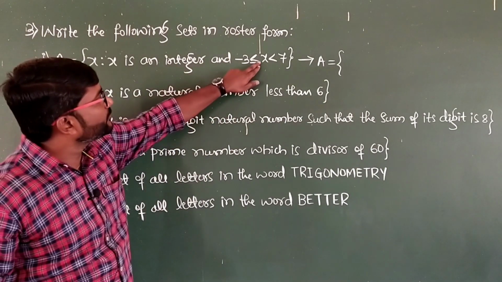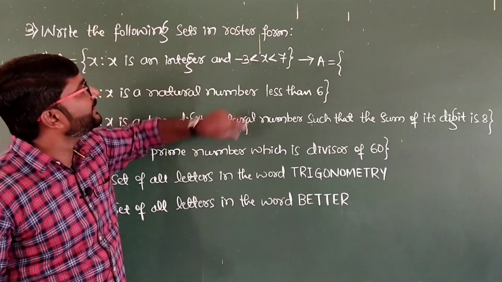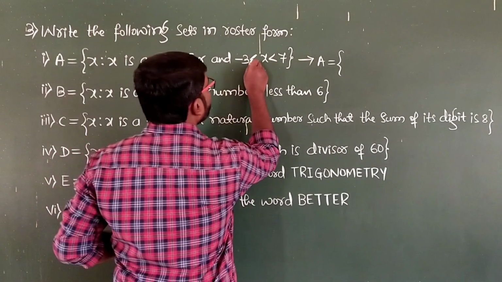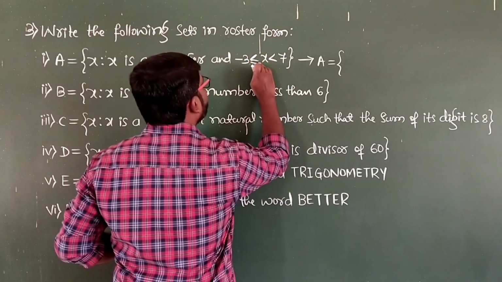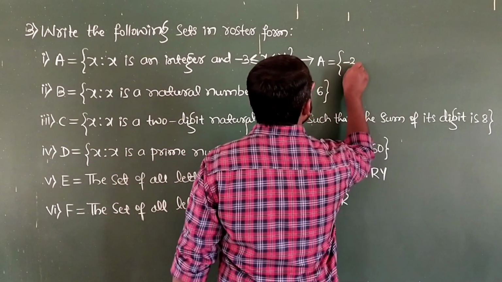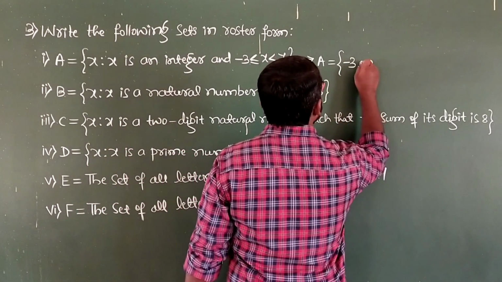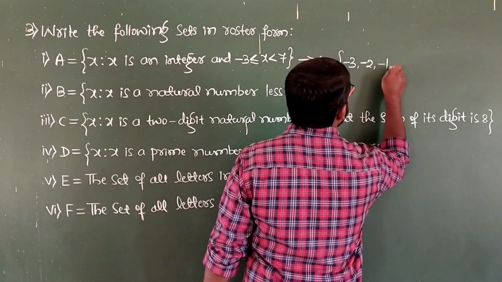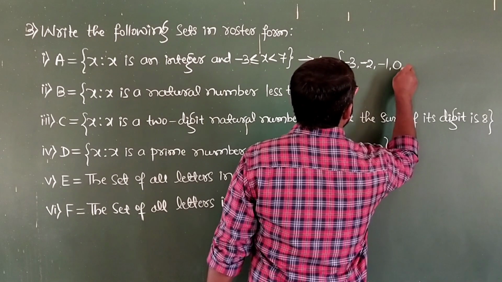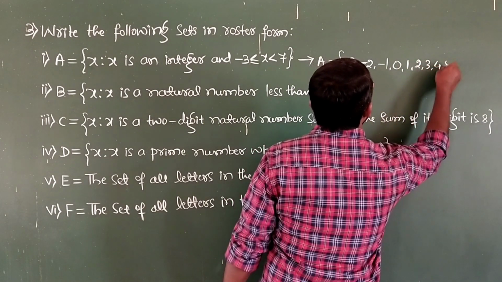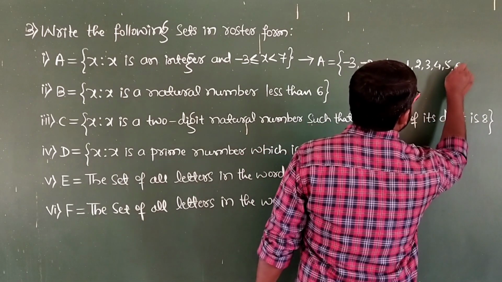In case it is only x greater than -3, you have to start with the -2. So since there is an equal sign, I'll be starting with -3. So -3, -2, and then -1, 0, and then 1, 2, 3, 4, 5, 6.